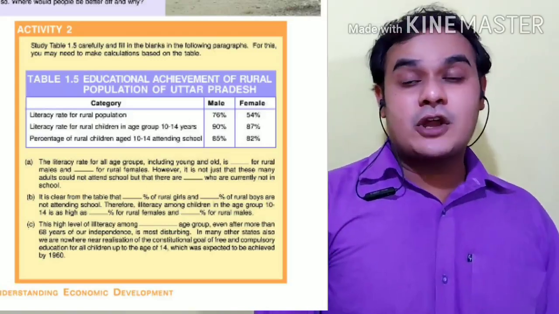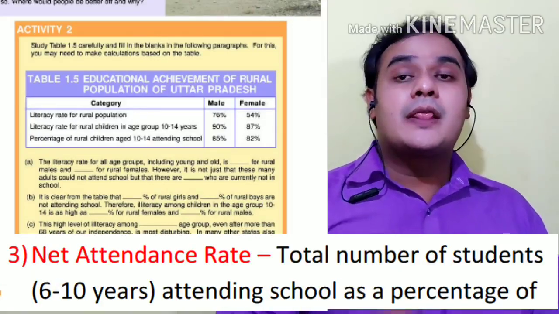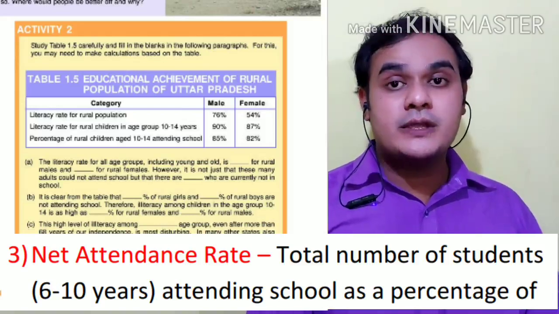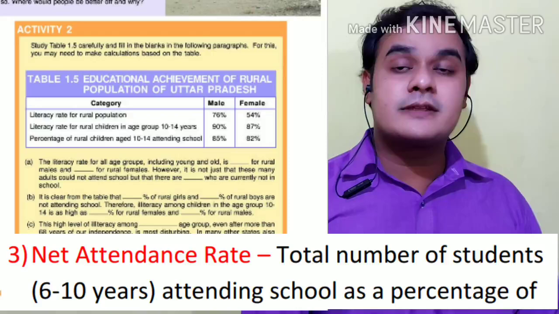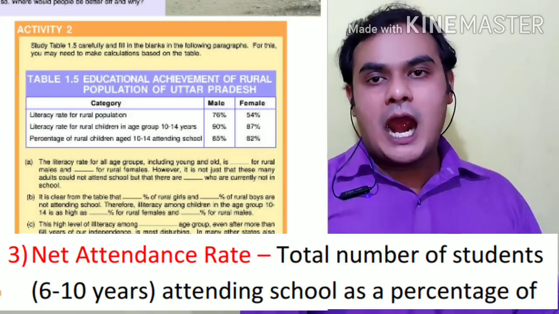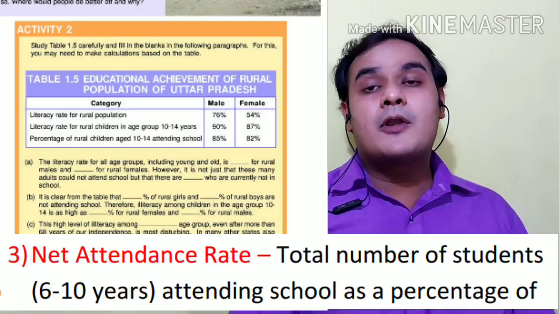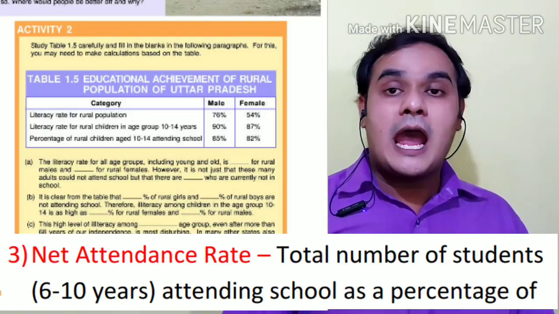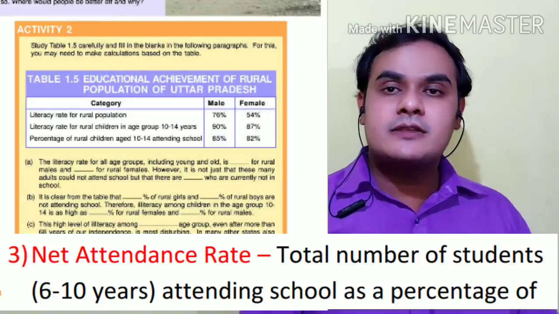The next indicator of development is the net attendance ratio. The higher the net attendance ratio, the more developed the country is considered. The less, the country is called undeveloped. Net attendance ratio means how many people are enrolled and how many of them complete their education.